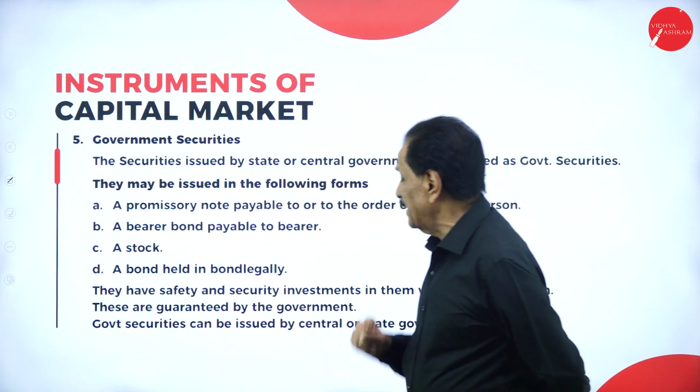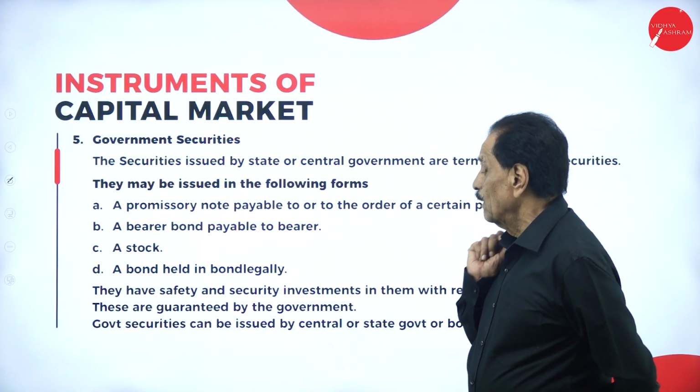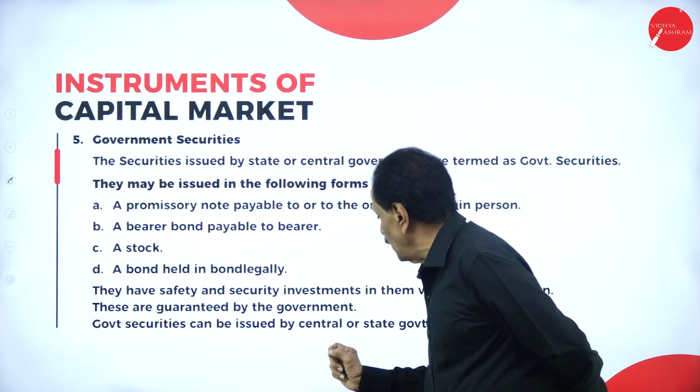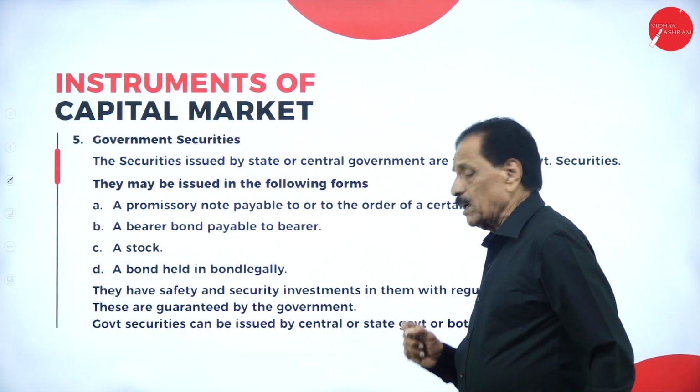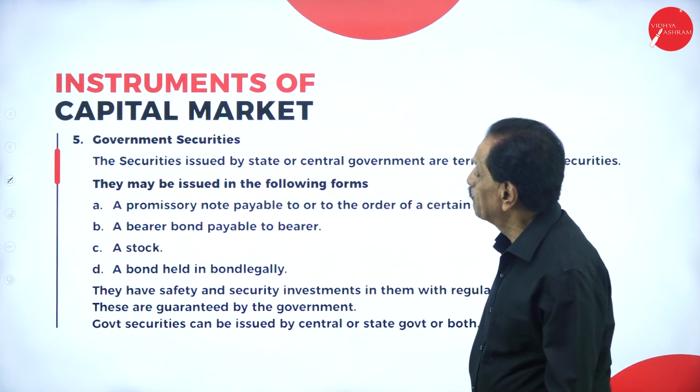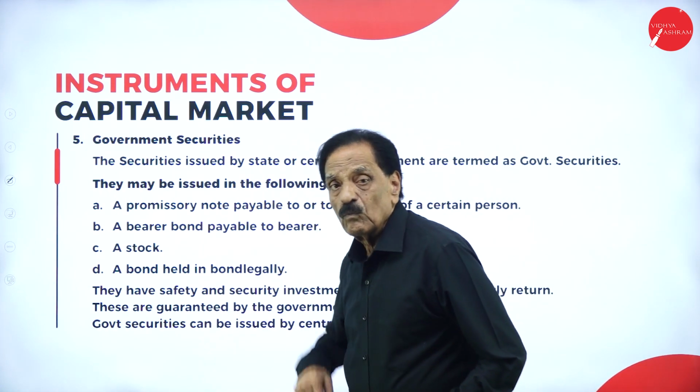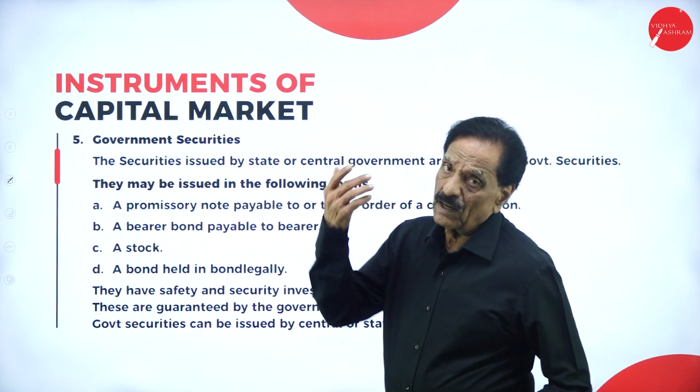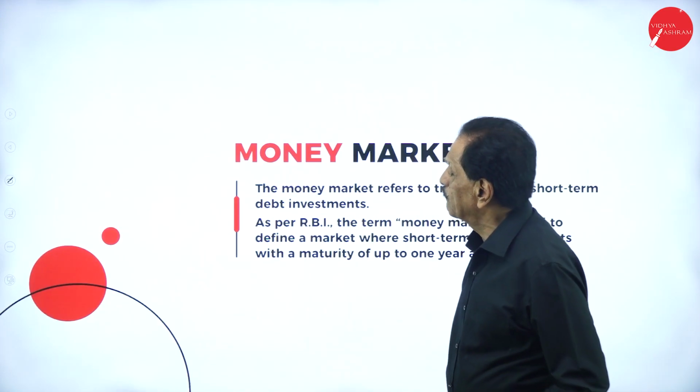These are guaranteed by the government, and can be issued by the central or state government or both. This is one more debt security given by the government.